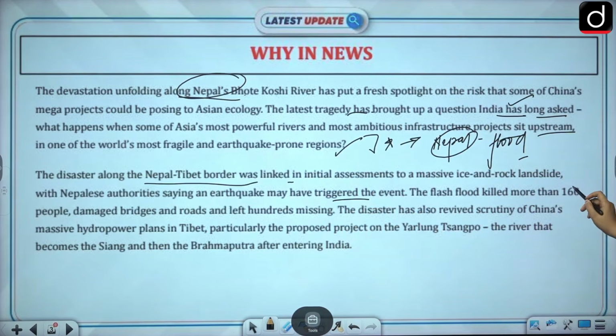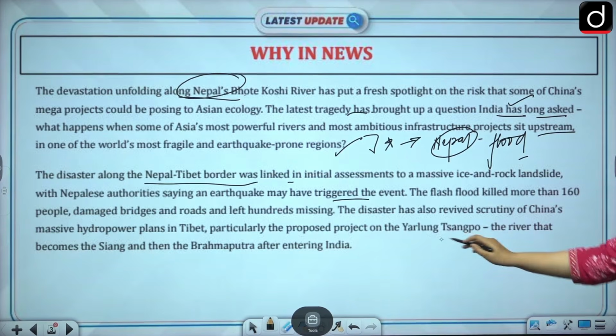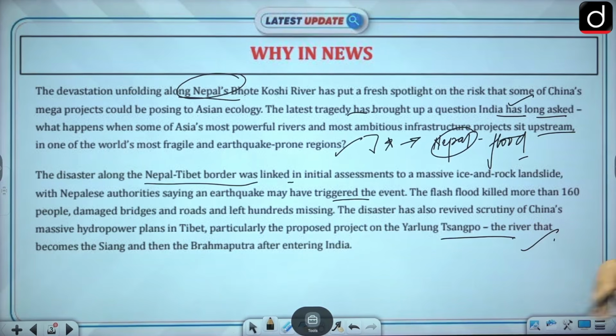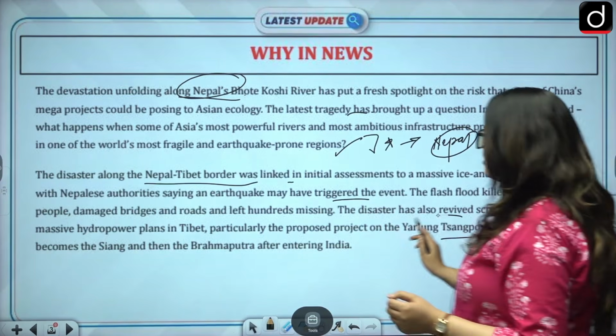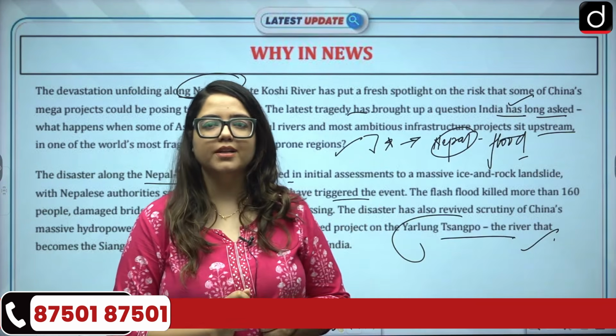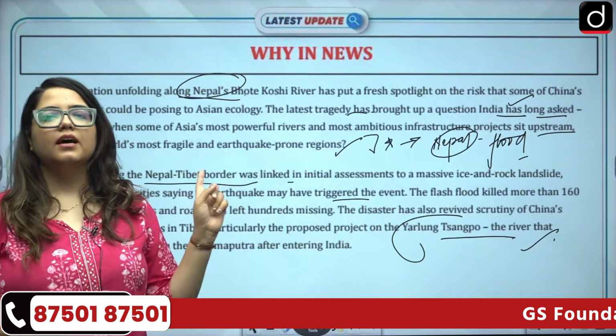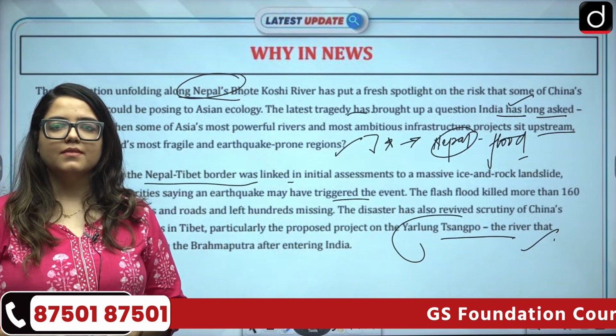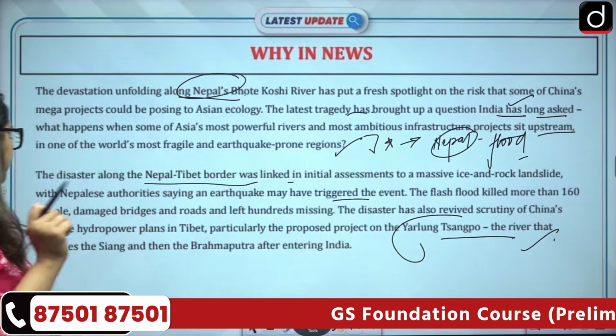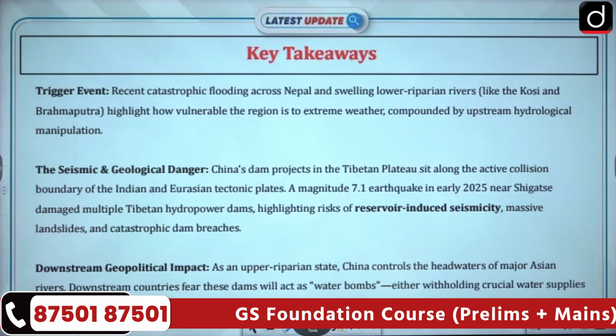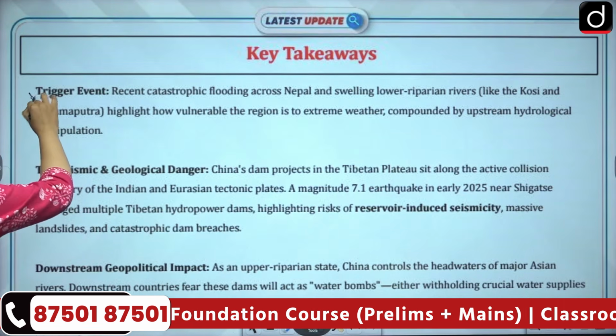The flash flood has killed more than 160 people already, and hydropower plants in Tibet, particularly the proposed Yarlung Tsangpo project, which becomes the Siang and then the Brahmaputra entering India, are under scrutiny because this has a larger impact here. Let's understand what these projects are, and before that, what is happening. What is the trigger event?